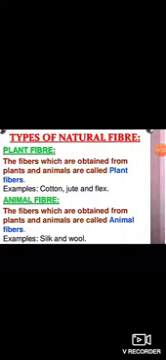Next, types of natural fiber. Number 1, plant fiber. The fibers which are obtained from plants are called plant fibers. Examples: cotton, jute, and flax. Next, animal fiber. The fibers which are obtained from animals are called animal fibers. Examples: silk and wool.